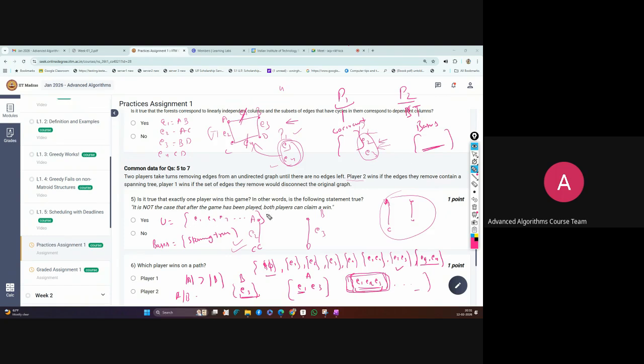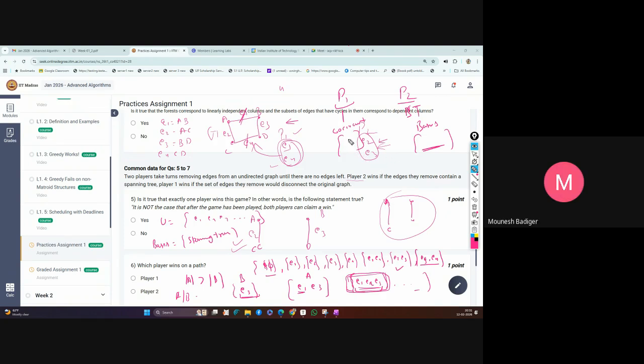You can try with any simple graph, and you will always see that both players cannot win at the same time.